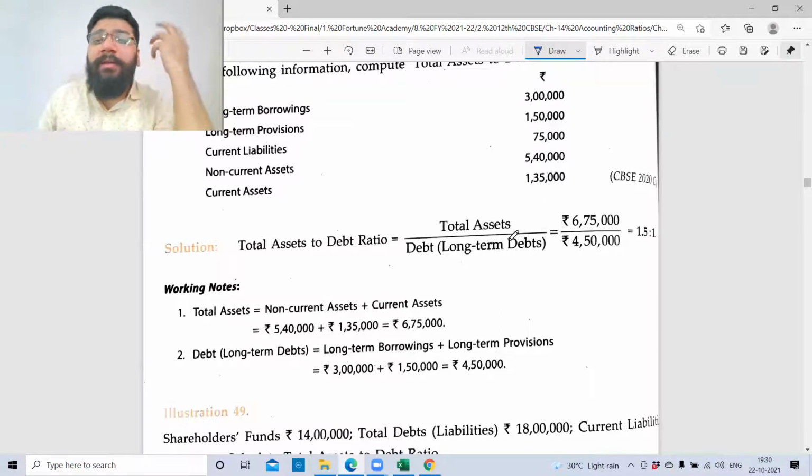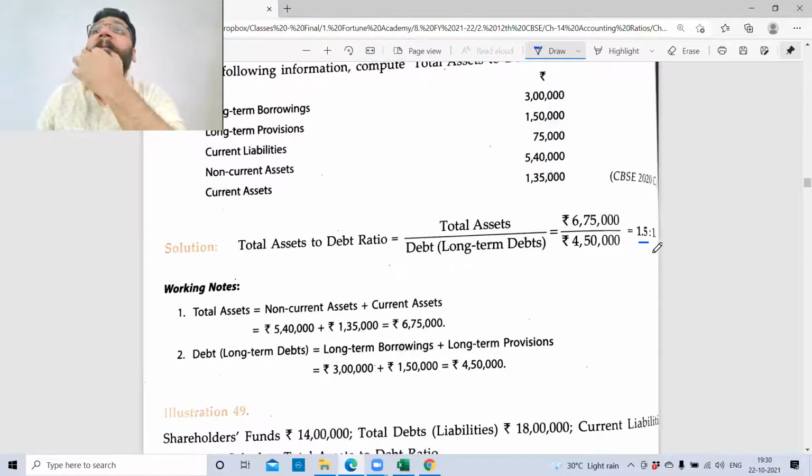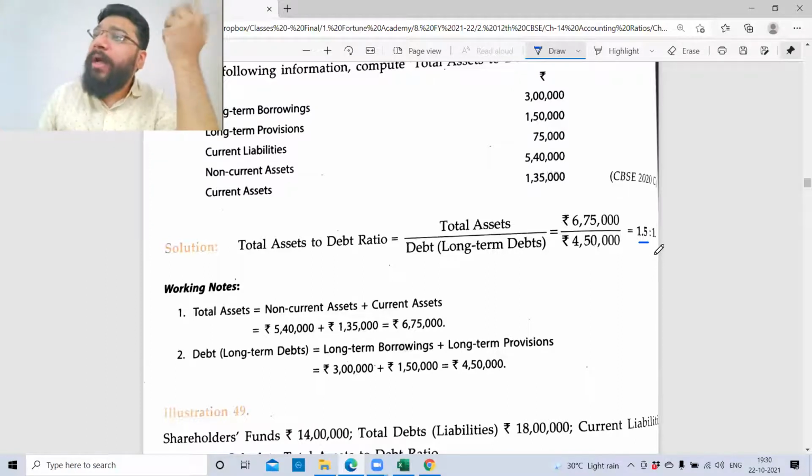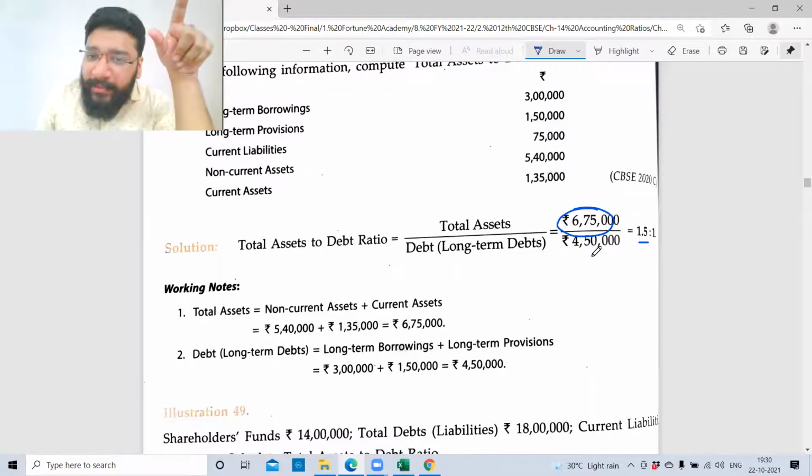Total asset to debt. What are we trying to find out? If you don't answer this, how will you answer reasons and assertions? If the company is closing, you will convert all these assets into cash and pay these debts.